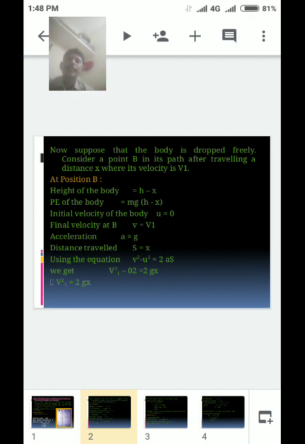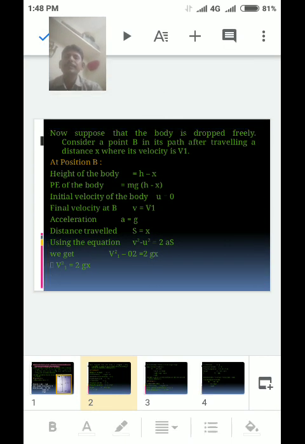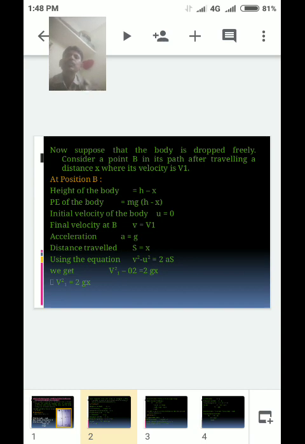Using the equation v squared minus u squared is equal to 2as and substituting these values, we get v1 squared minus 0 squared is equal to 2gx. This implies v1 squared is equal to 2gx.